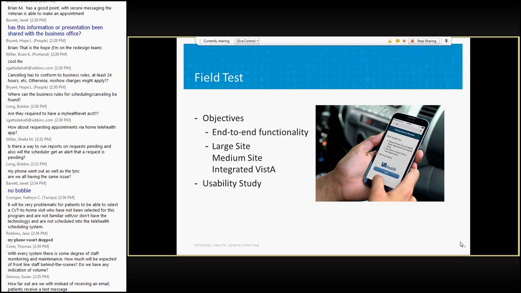A question about My HealtheVet: you don't use your My HealtheVet logon to get into these mobile apps. You use your DS Logon. And when you're logged into the system and you go through the DS Logon process, you have now created an encrypted path between your device and the VA server that's managing this app. So that's how it's protected.